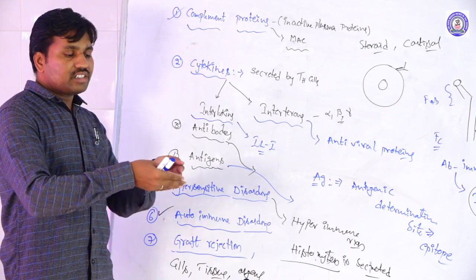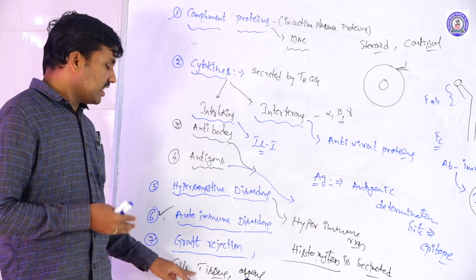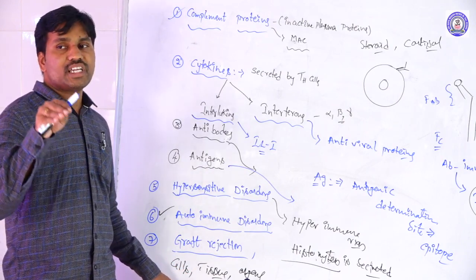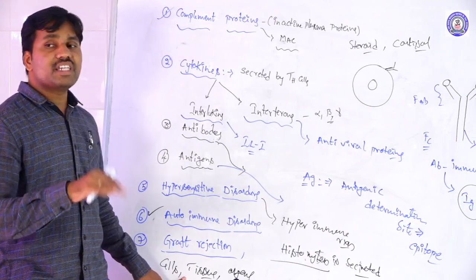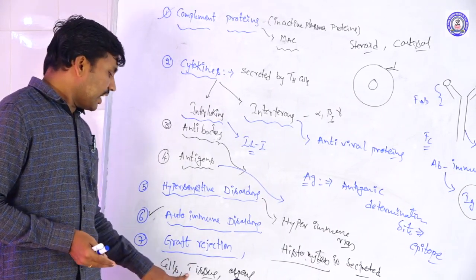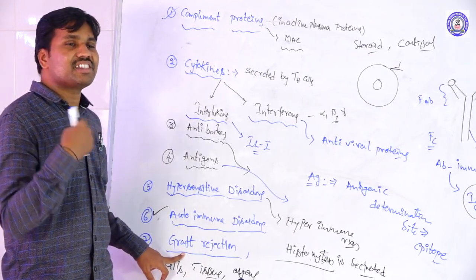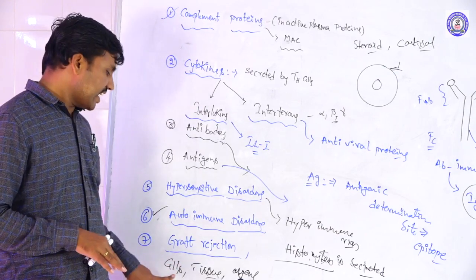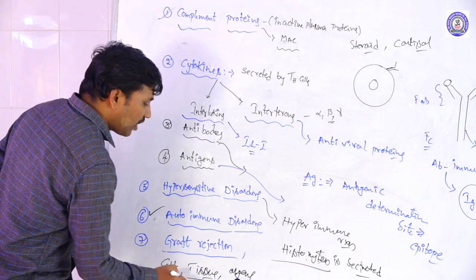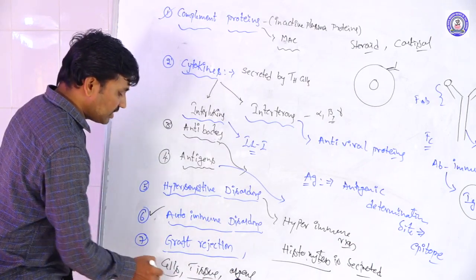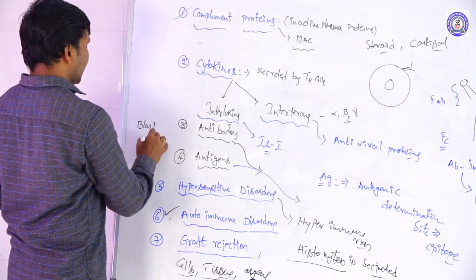Once the donor's graft is received, it is not suitable for the immune system. The immune system of the recipient does not accept the donor's graft. So at that time graft rejection occurs. The immune system rejects that particular graft, either the cell, tissue or organ. For example, tissue grafting, organ grafting or cellular grafting. For example, blood transfusions here.